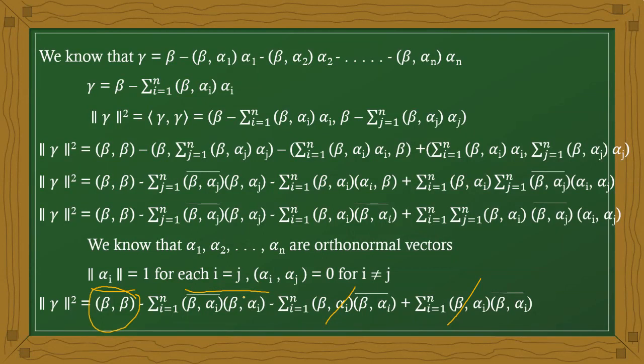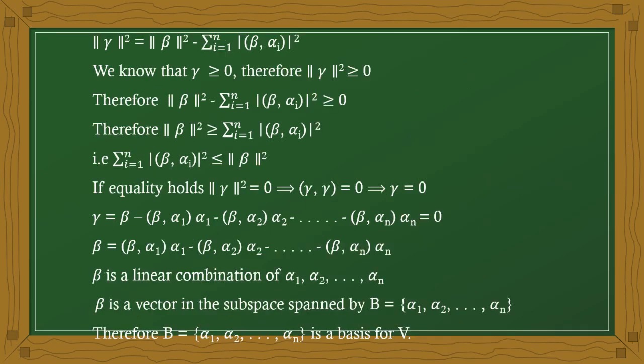And here we have the same values product. In complex numbers we have one condition: z into z bar is always equal to mod z square. I am just using the property here. Therefore norm beta square minus summation i equal to 1 to j mod beta alpha i whole square. Clear?